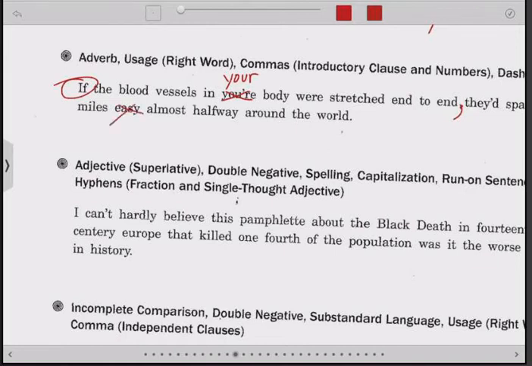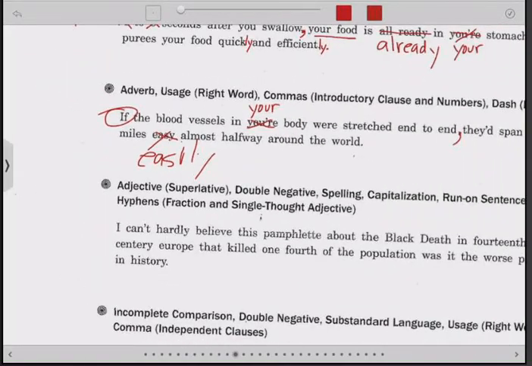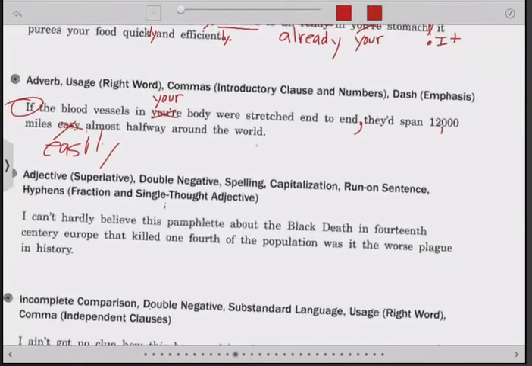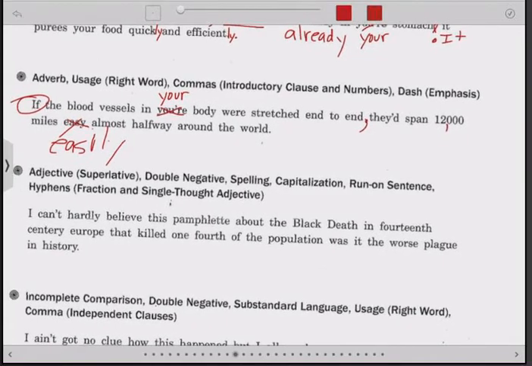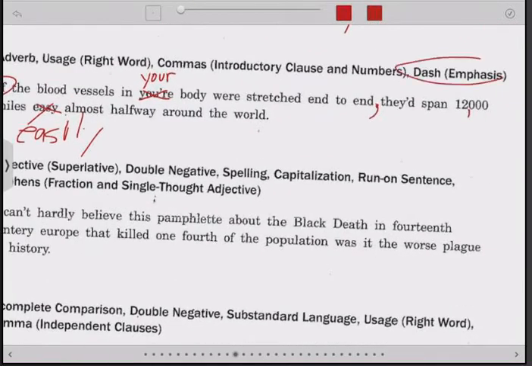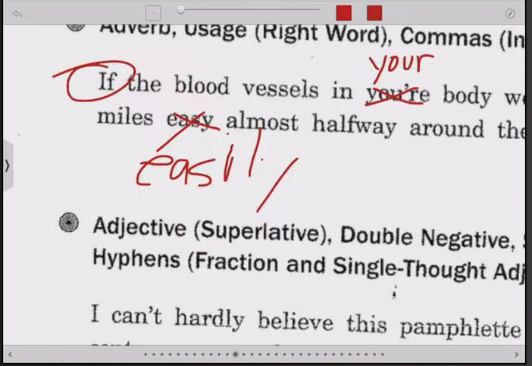Easy, and obviously it should be easily. Once again, you need an adverb there, not an adjective. And this is the dash for the emphasis is what they want. I wasn't sure which they were looking for here, but this phrase, easily almost halfway around the world, is emphasizing 12,000 miles. Dash works well there.